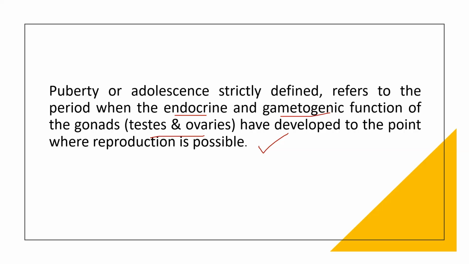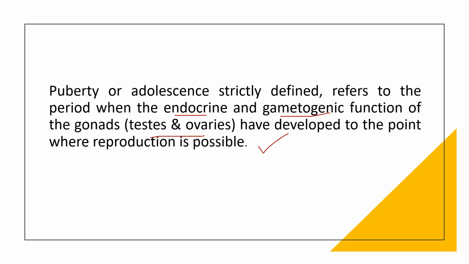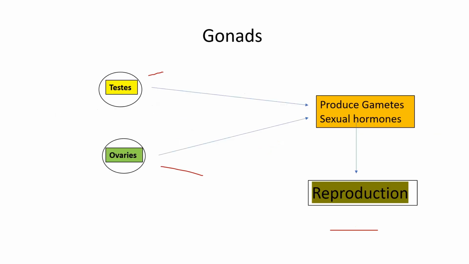In this period, the gonads show both functions: production of endocrine hormones, that is sex hormones, as well as production of gametes, either sperm or eggs. In the puberty stage, the hormones as well as the gametes are produced, so reproduction becomes possible.